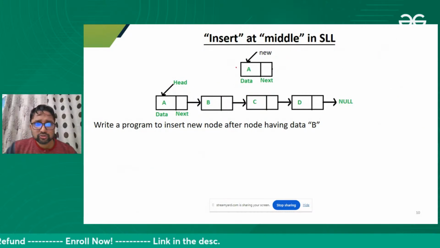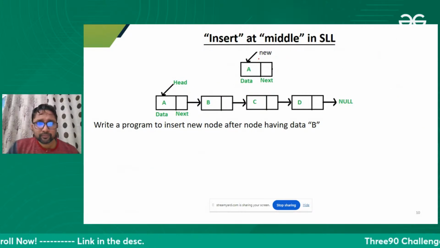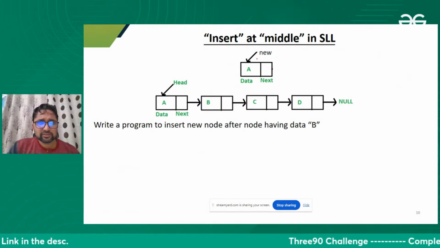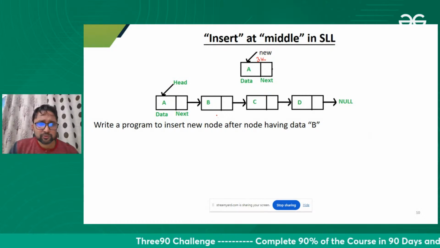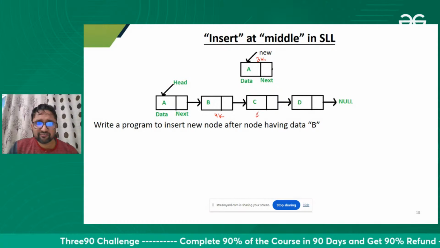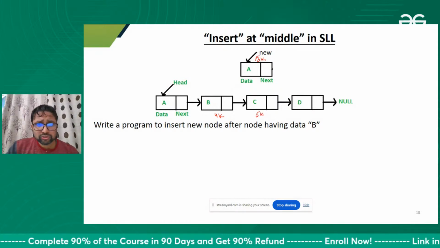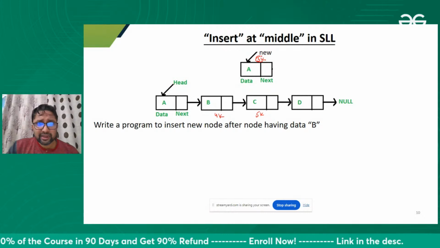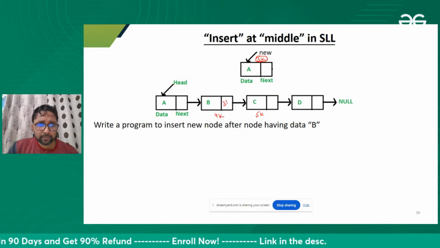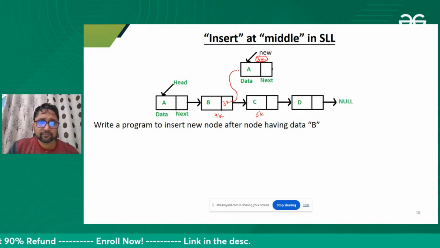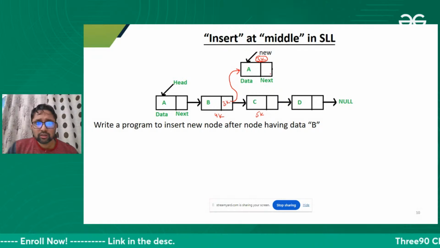Let's do it. Let me do it by putting the addresses over here. Let's suppose the address of this node is 3k. Let's suppose this is 4k. Let's suppose this is 5k. What I need to do is store the address of this new node here. So now this is linked, and I need to store the address of this node here.